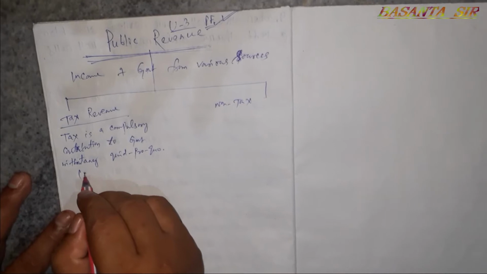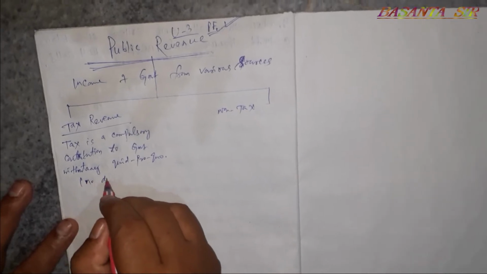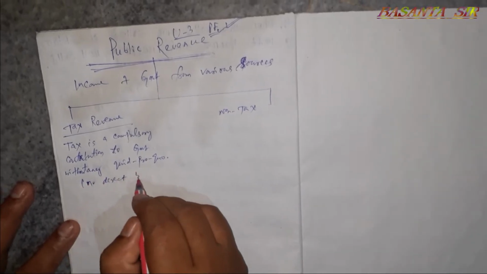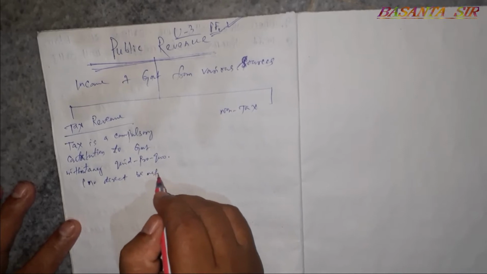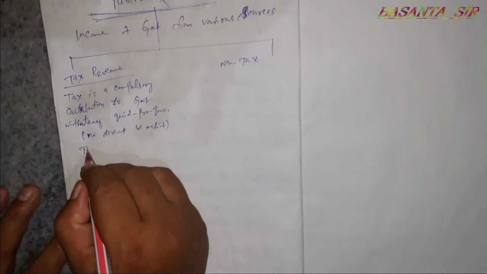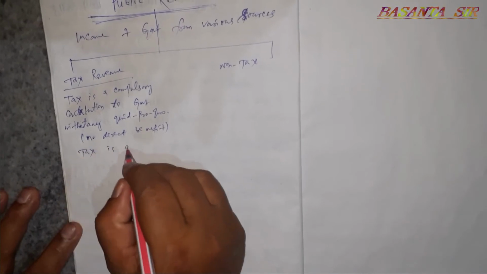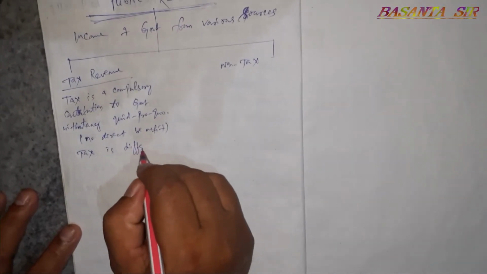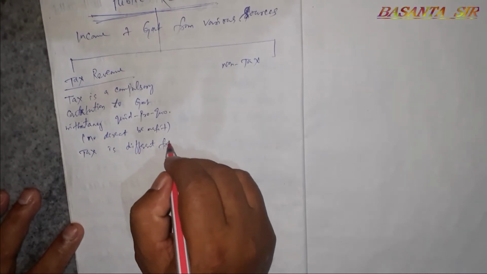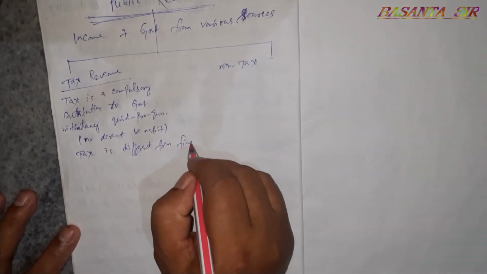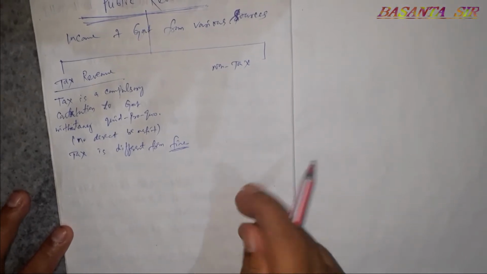That is, no direct benefit. Tax is different from fine. We will discuss it in non-tax revenue.